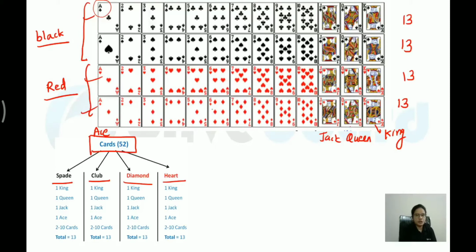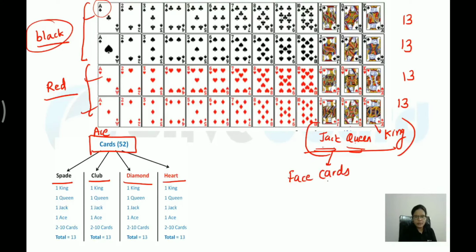Okay, so total, if you are observing, red cards are 26, black cards are also 26. If I ask you how many jacks are there, 4 jacks would be there. How many queens? 4 queens would be there. Now all these 3 cards, jack, queen and king, are also called face cards. So remember, when they are asking you what is the probability of getting a face card, that means J, Q, K, all 3 will be included in that. I have written the classification. You can read it for all the kinds of cards over here.